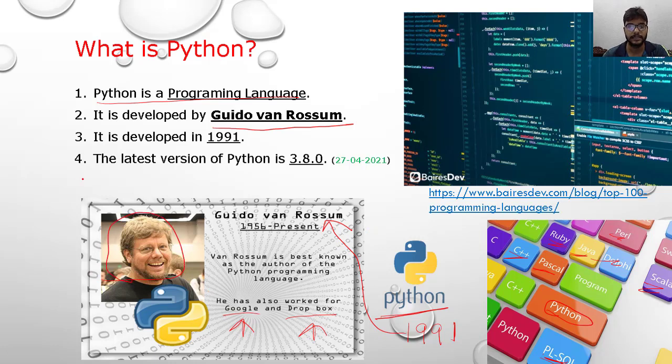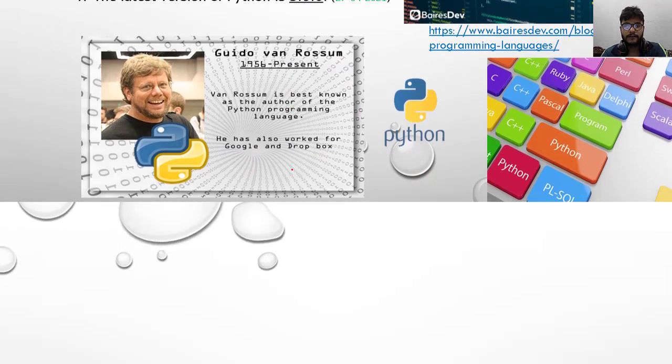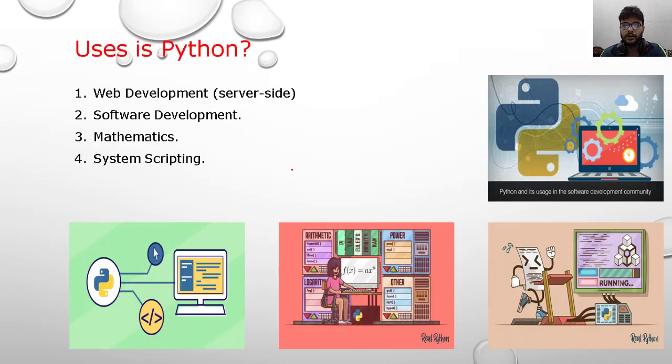In the current situation, the latest version of Python is 3.8.0 as of 27 April 2021. Right now it may be different, but on 27th April 2021, the latest version of Python is 3.8.0.